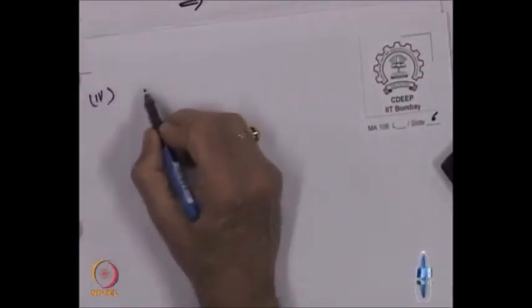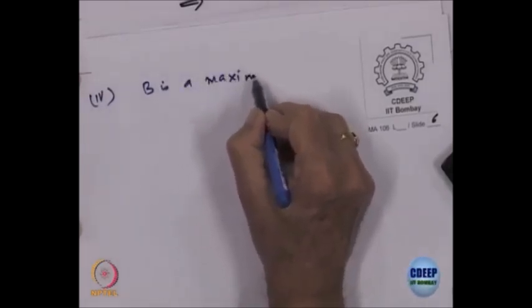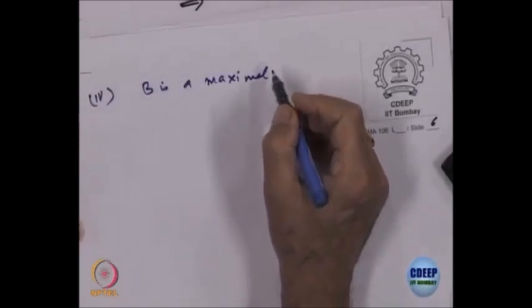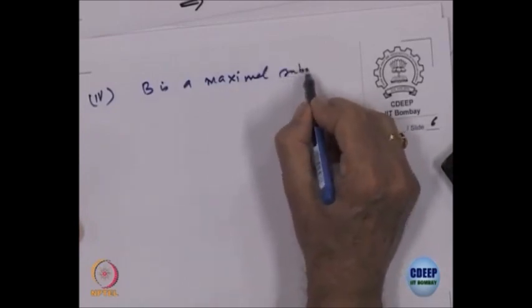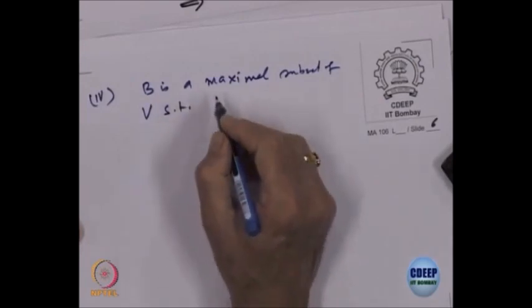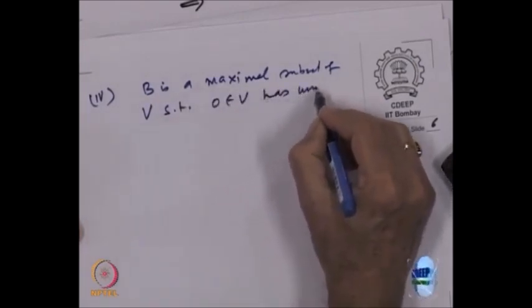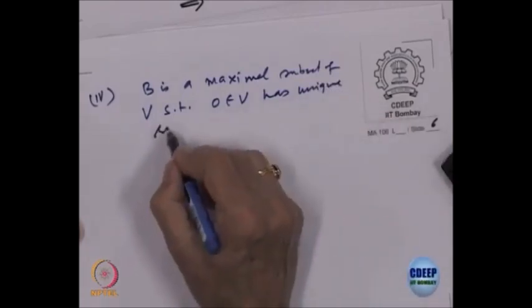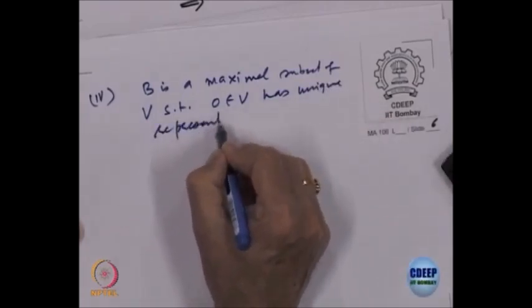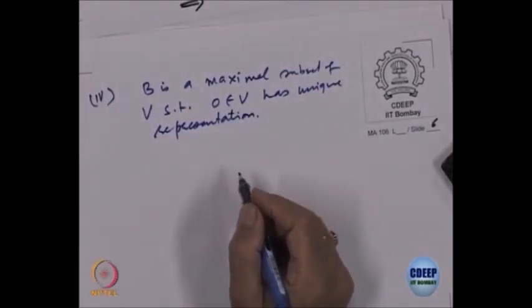So, 4 says B is a maximal, instead of the word minimal it should have been maximal subset of V such that 0 belonging to V has unique representation. That should be the statement.